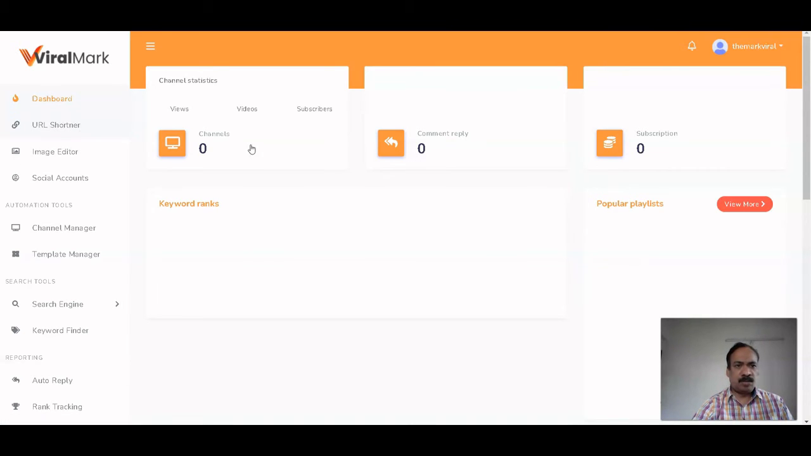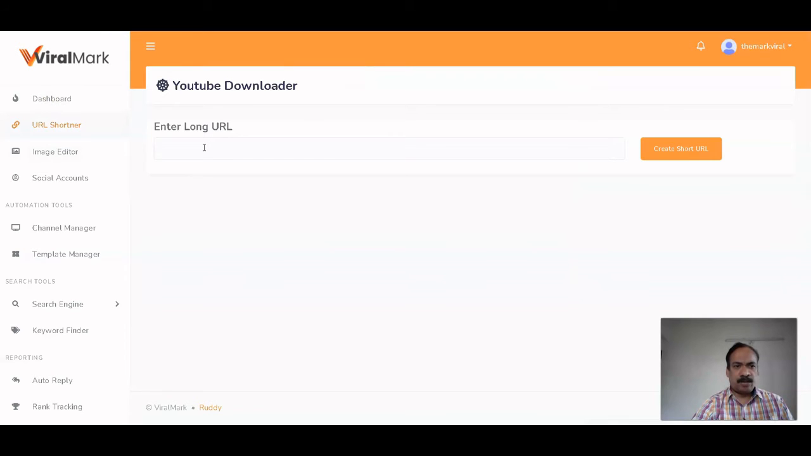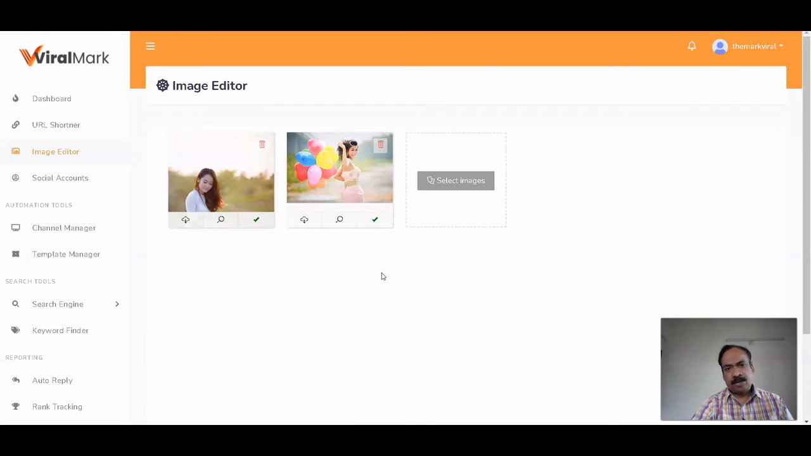Various tools are given, like shorten URL. With the help of this you can shorten a URL. You just paste the URL here and click create short, and your URL will be shortened. Here in social accounts, you can integrate your various social accounts. An image editor is also given, so that you can edit various images here and use them in your campaign.